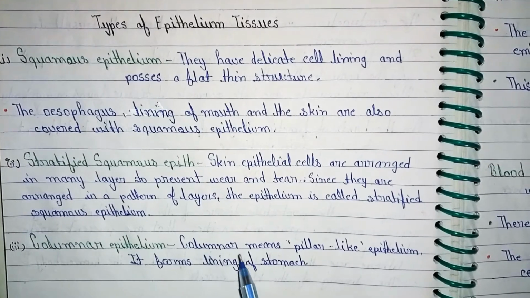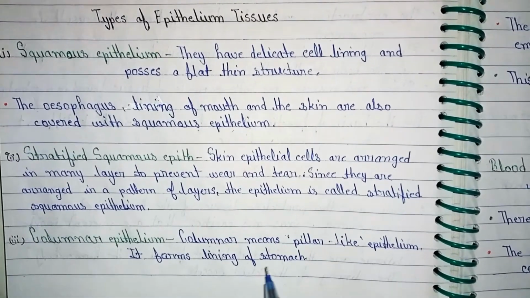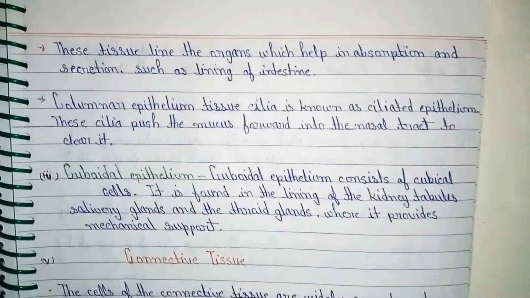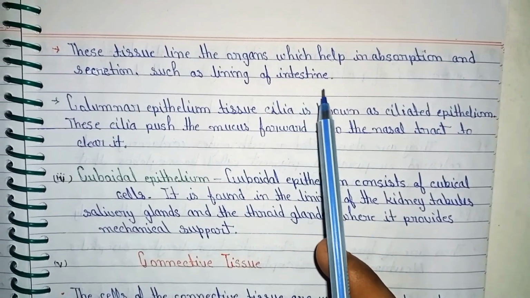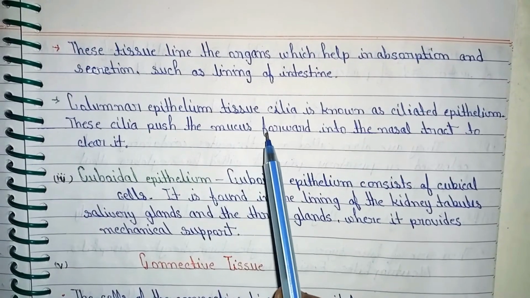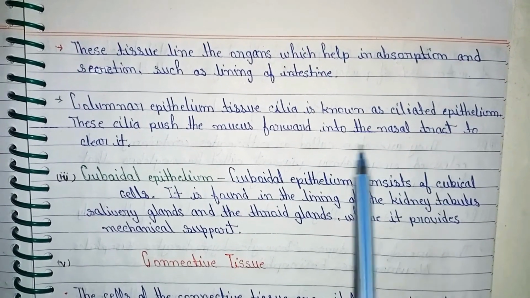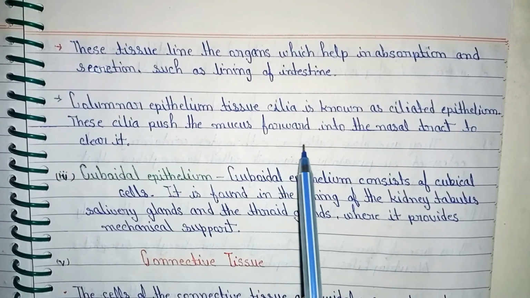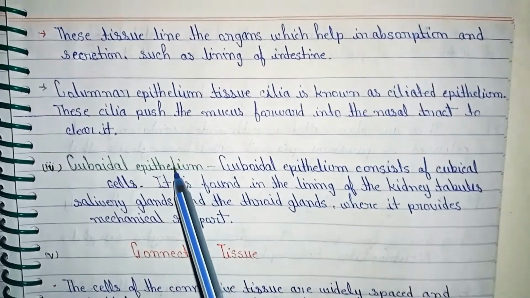Columnar epithelium. Columnar means pillar-like epithelium. It forms the lining of the stomach. These tissues line the organs which help in absorption and secretion, such as the lining of the intestine. Columnar epithelium tissue with cilia is known as ciliated epithelium. These cilia push the mucus forward in the nasal tract to clear it.